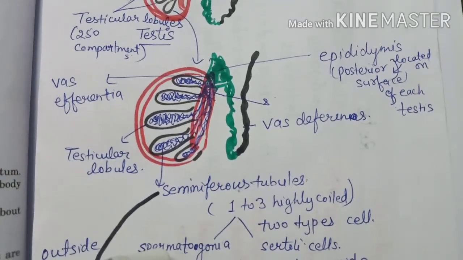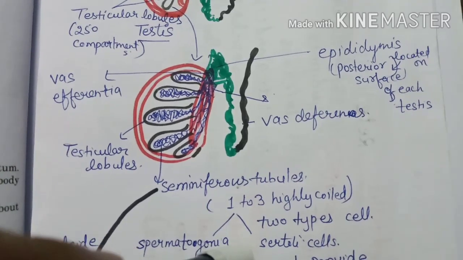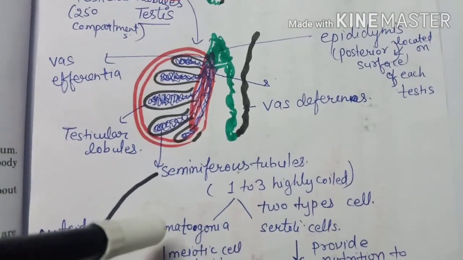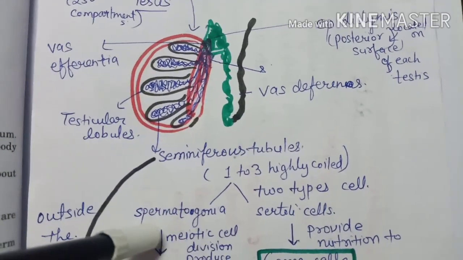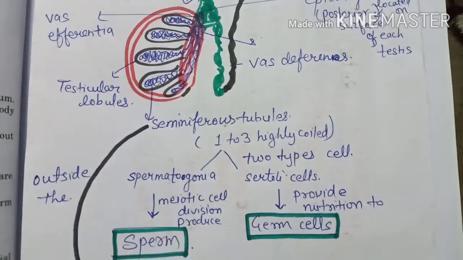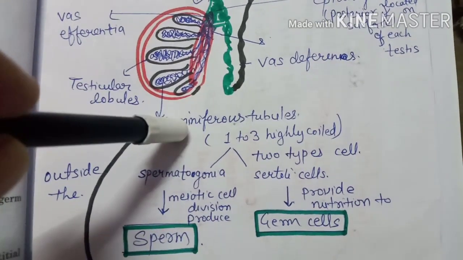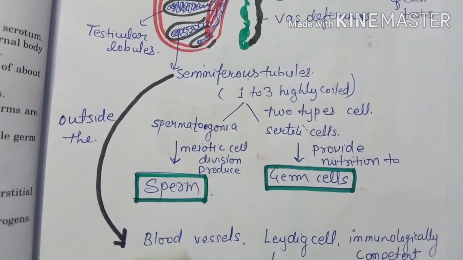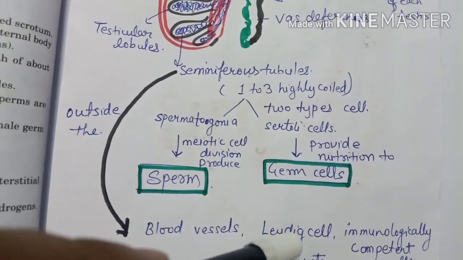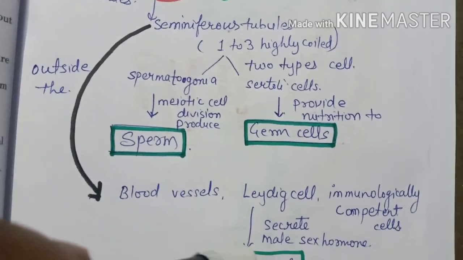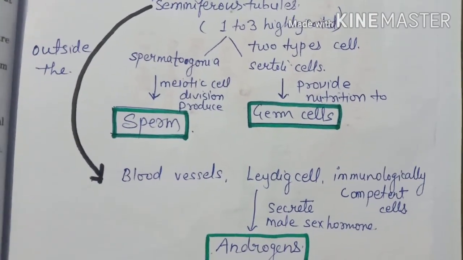First is spermatogonia and second is Sertoli cells. Spermatogonia are responsible for the formation of sperm by meiotic cell division, and Sertoli cells give the nourishment. Outside the seminiferous tubules are blood vessels, Leydig cells and immunological component. Leydig cells secrete the male sex hormone, called androgen.